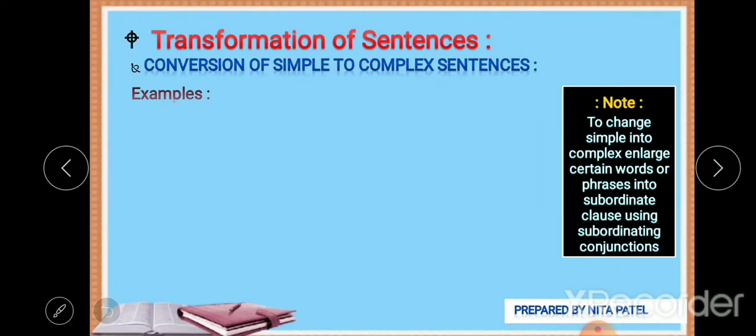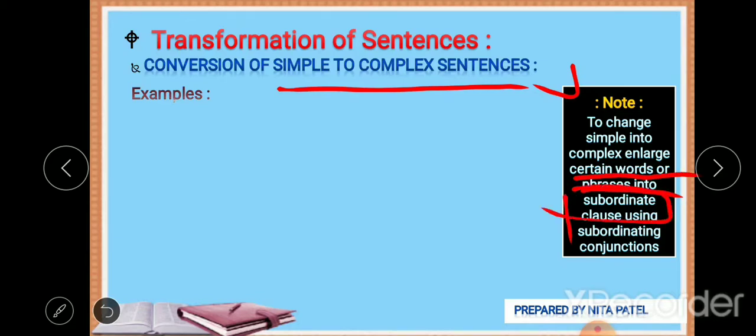Okay. First, we'll see the conversion of simple to complex sentences, and for that, we have some notes or tips. To change simple into complex, enlarge certain words or phrases into a subordinate clause using subordinating conjunctions.